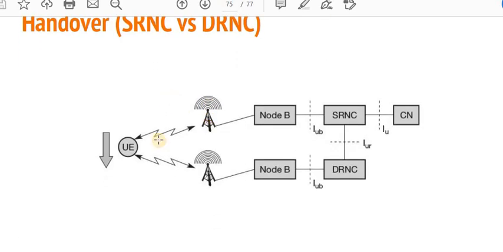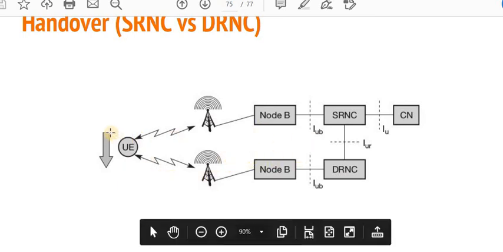So like this, the UE is connected with this node B, and the UE is moving towards the area of another node B, that is this one. The arrow indicates that the UE is moving towards another node B. So in this case there are two types of RNC. The first one is called the static RNC, and the second one is called the dynamic RNC.